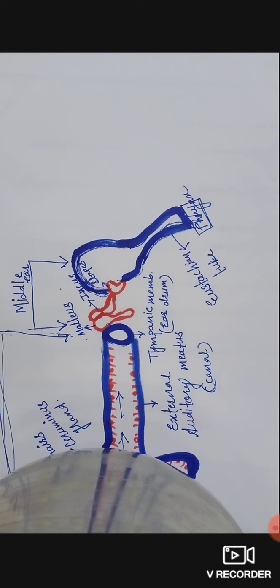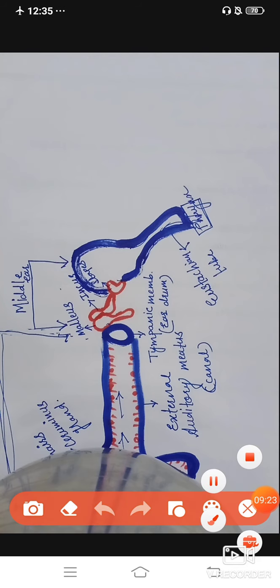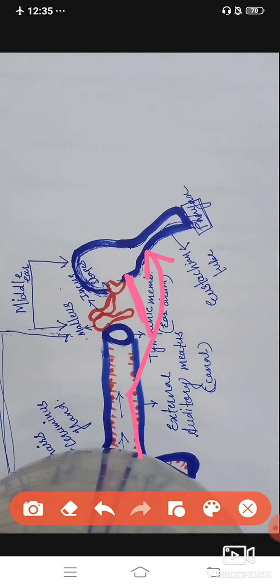The transmission of a sound wave from the external auditory canal, meaning from here, these arrows are the sound waves. The transmission of the sound waves from the external auditory canal to the internal ear occurs due to the ear ossicles. Meaning the sound coming to the internal ear has to pass through these ossicles, which are in the middle ear, or the middle part of the ear. The three ossicles and the eustachian tube are present in the middle ear, which connects the middle ear cavity with the pharynx.